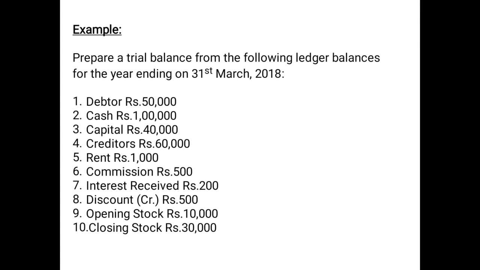Discount credit, that means it is the credit balance of discount. And when is discount having a credit balance? When it is discount received, so it will be posted on the credit side, 500. Opening stock and closing stock both are given, so in such case you will just record the opening stock 10,000 on the debit side inside the trial balance, and you will not record closing stock, it will be shown outside the trial balance as a footnote.